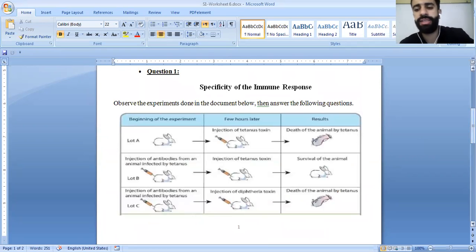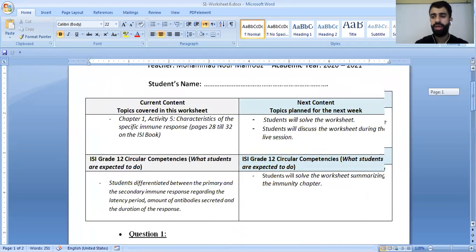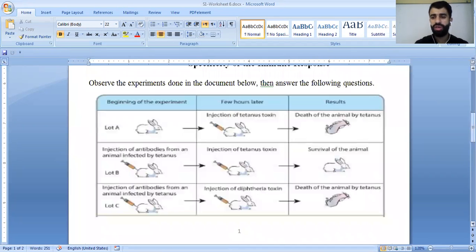Be ready anytime. I'm going to unmute any one of you to answer the questions. So first, let's start with question number one. Observe the figure below. In lot A, at the beginning of the experiment, after a few hours, we injected with tetanus toxin. What was the result? It was the death of the animal by tetanus.